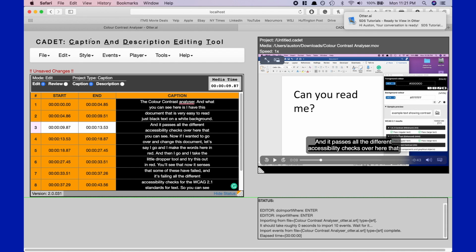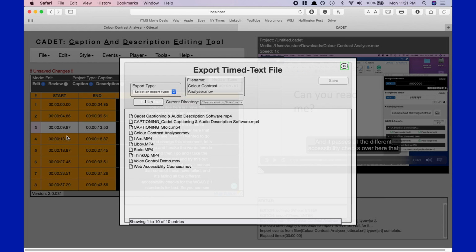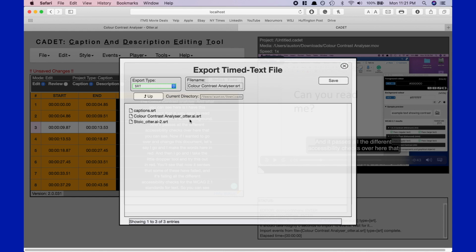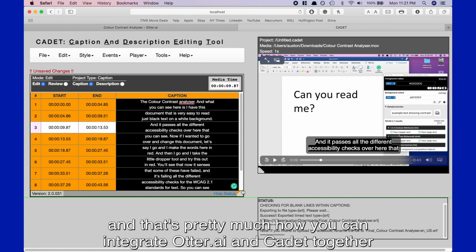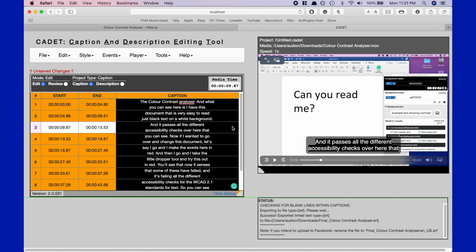And then when you finish, you can just go to the file and click export, and then you can export your SRT or whatever file type you choose, and you can have your final SRT. And that's pretty much how you can integrate Otter AI and Cadet together to produce quality captioning.